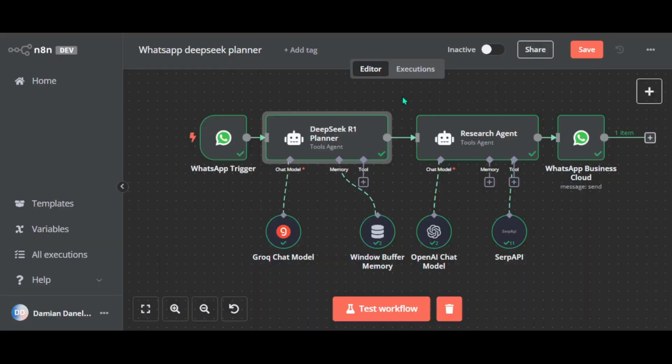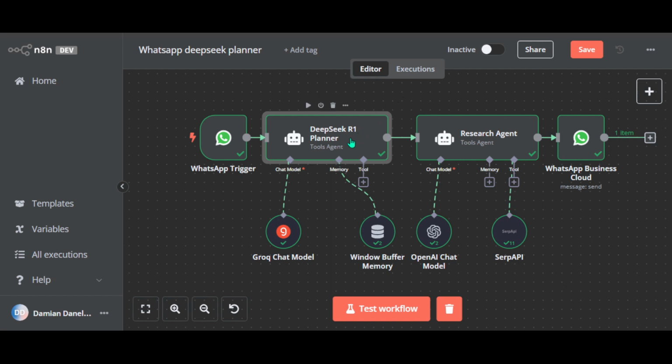Now, a key part of building AI agents is giving them a clear, well-designed prompt to guide what they do and how they respond. I've put together prompts for both agents, and I will share them with a template so you can easily copy and paste them. Let me just quickly show you what it looks like.